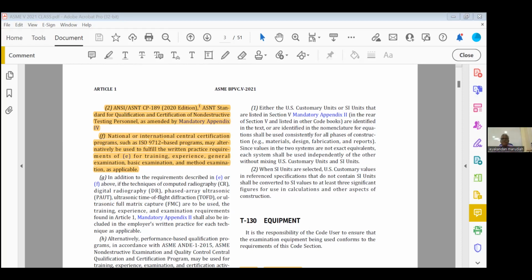So Article 2, radiography, generally will have at least 3 questions. They are asking at least 3 questions from radiography.